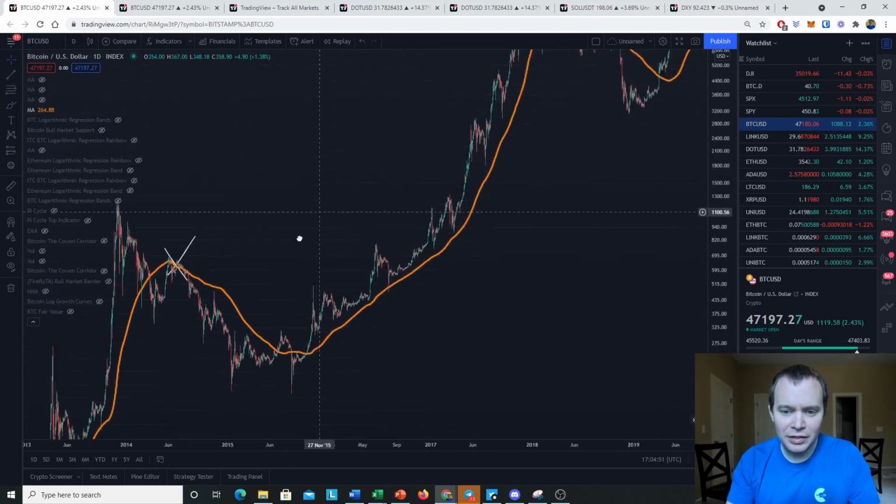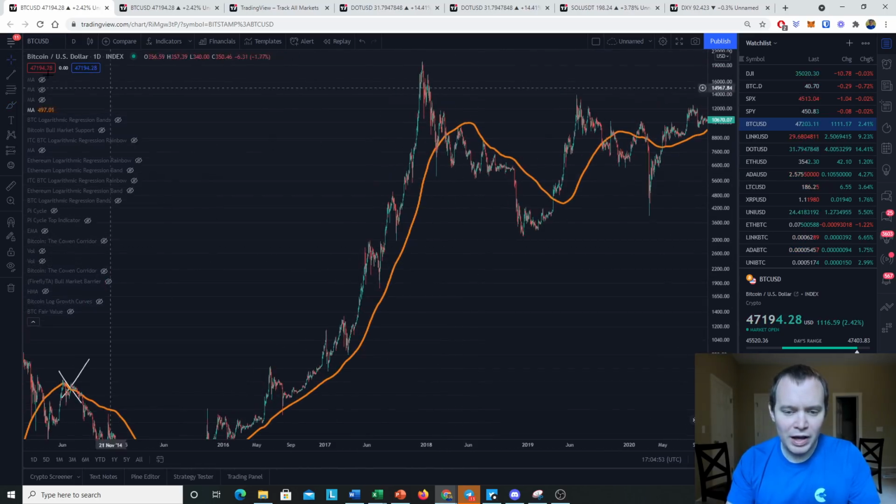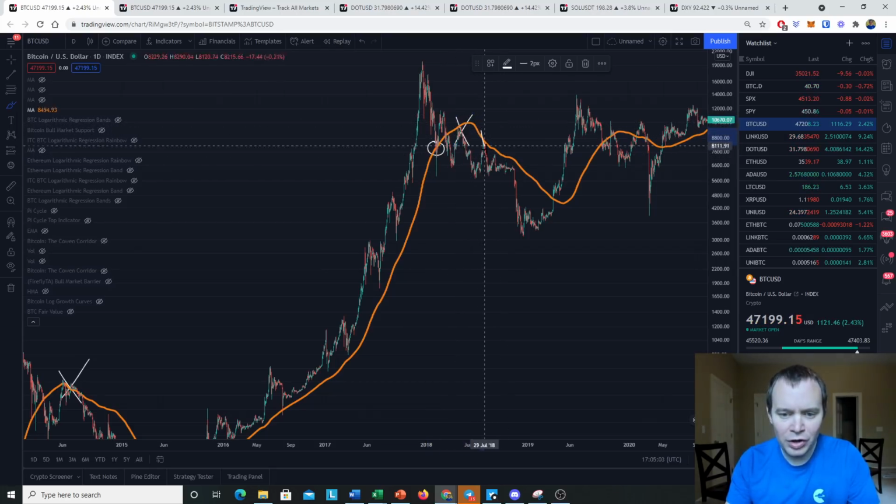Okay, but there are other times as well. Here's a good example where we more or less found support on it. We had a wick down below, back up, and then we got rejected by it. So getting rejected by the 200-day moving average over and over again is usually not a good sign, right?